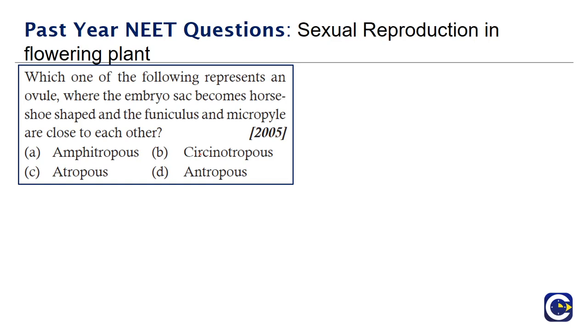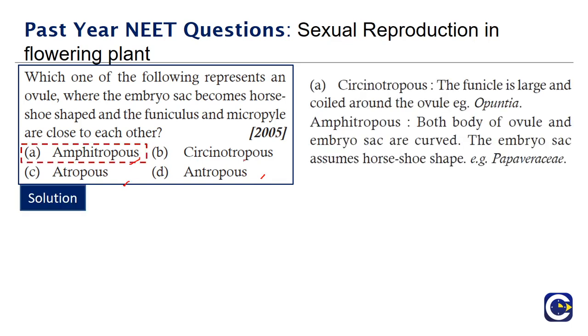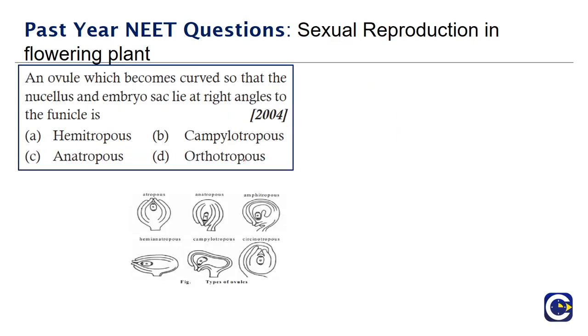Which one of the following represents an ovule where the embryo sac becomes horseshoe shaped and the funiculus and the micropyle are close to each other? Is it amphitropous, campylotropous, atropous or anatropous? So let's look at the solution. The question has been interchanged.